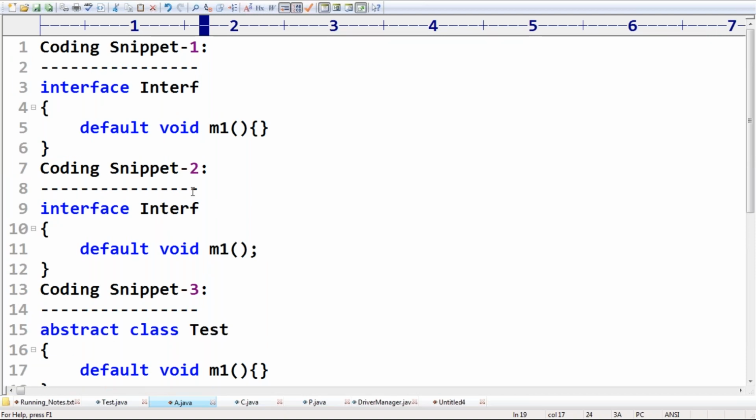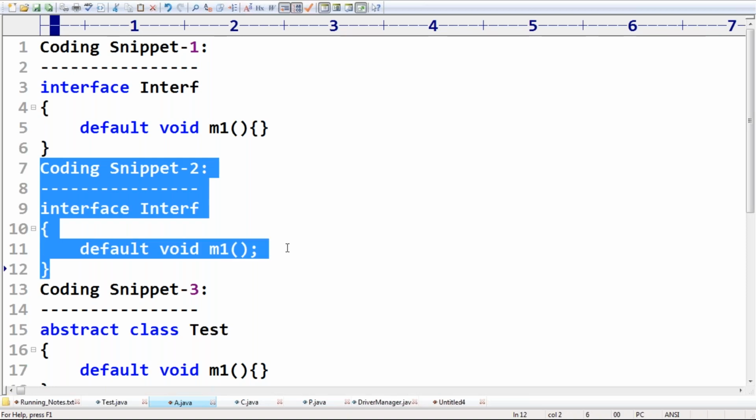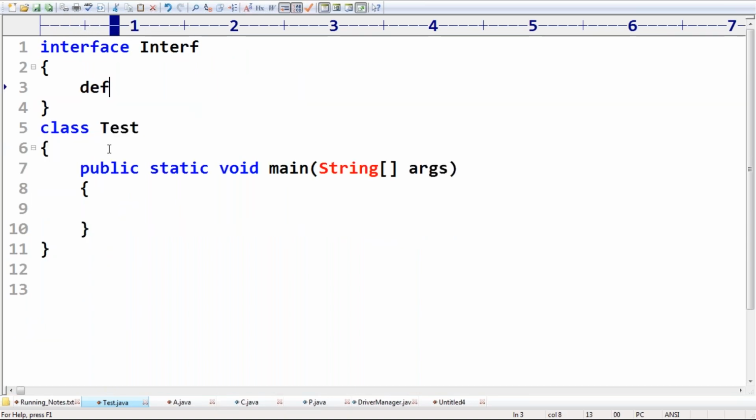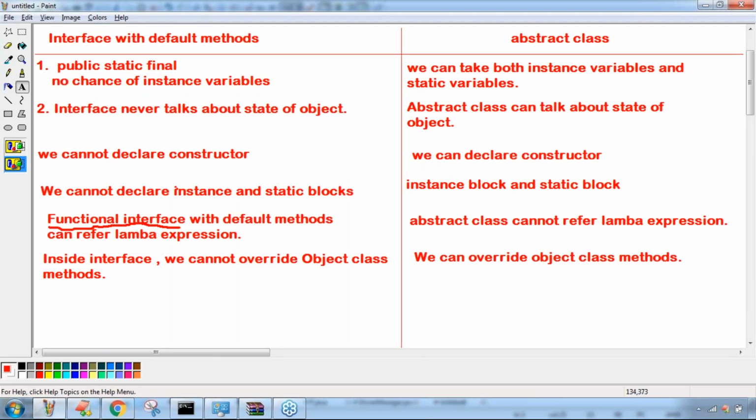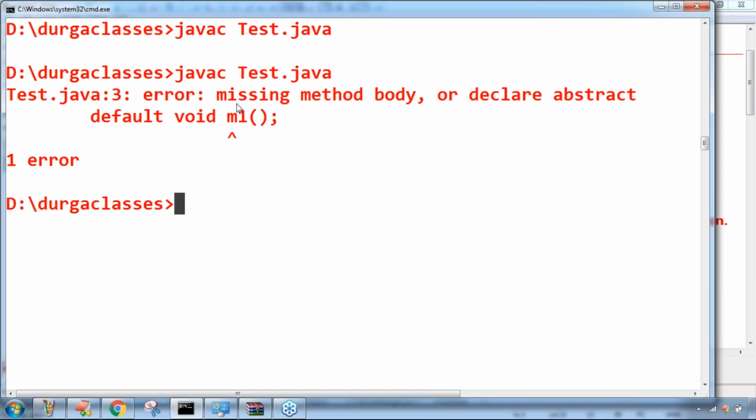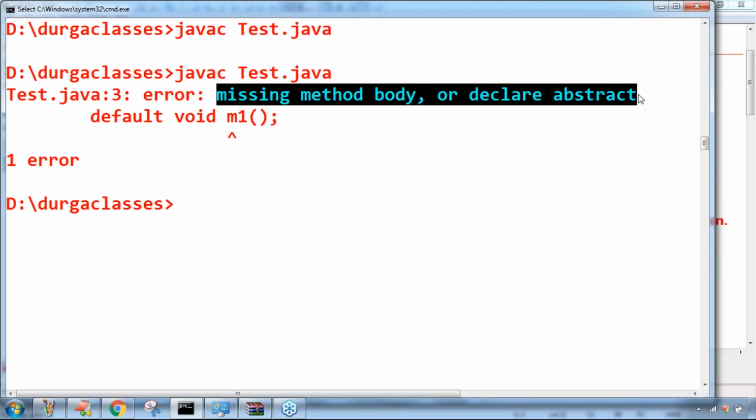Second one invalid, because a default method must contain an implementation. Observe: in an interface, if I take default void m1 without a body, we immediately get an error. The second one is invalid: missing method body, or declare abstract.